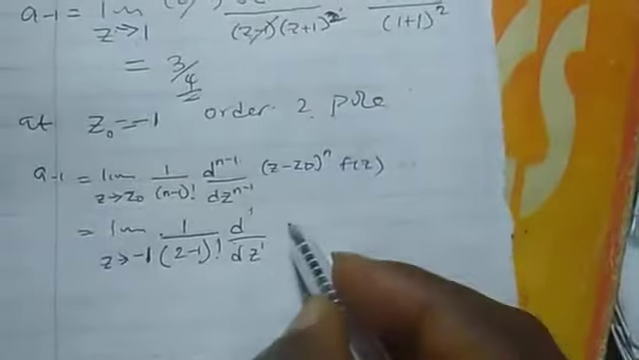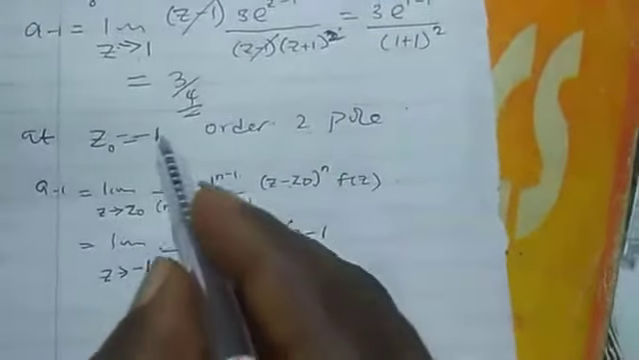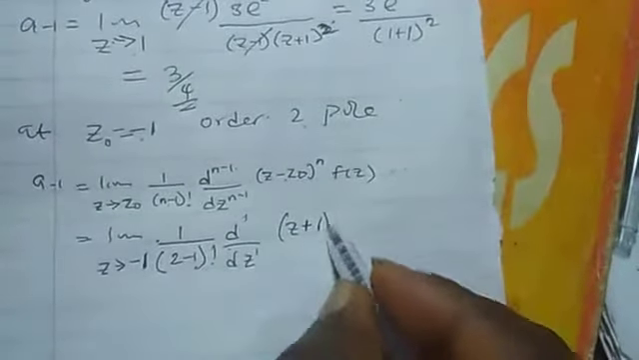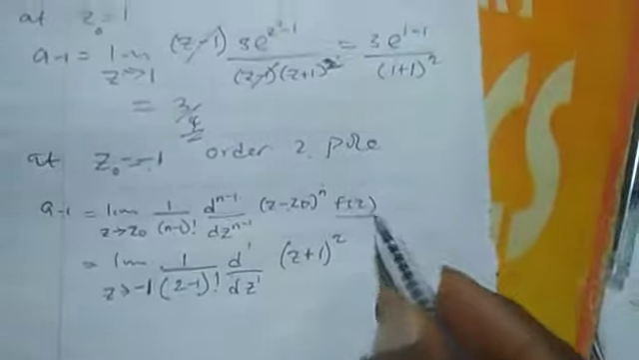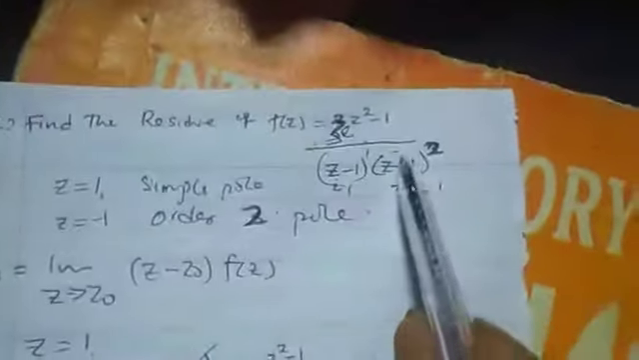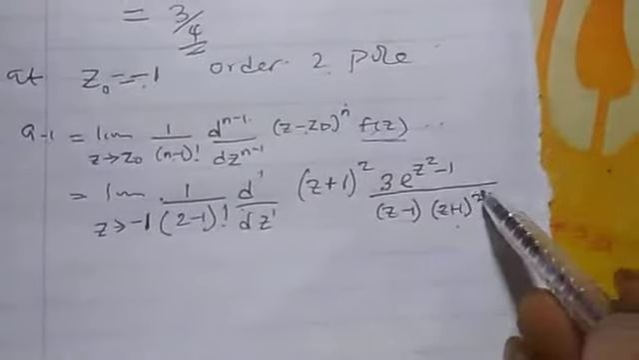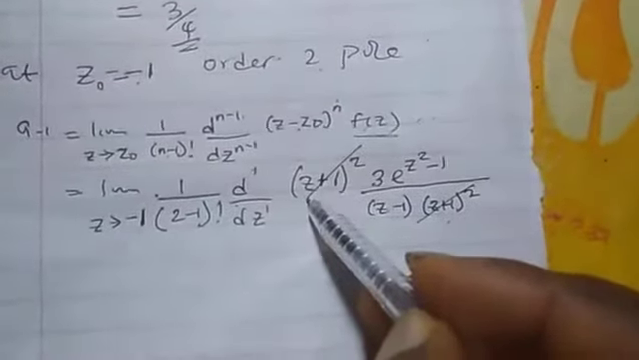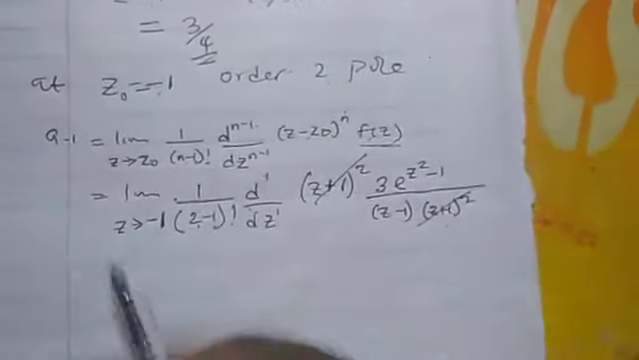This is the d dz. Z minus z naught. Our z naught is already minus 1, so this place will become plus 1, raised to power n. Our n is 2. Then times f of z. F of z is here, so let's put f of z. So this is our f of z. I'll put it there. From that place, this cancels this. 1 over 2 minus 1 factorial is just 1, so this one too is not useful.